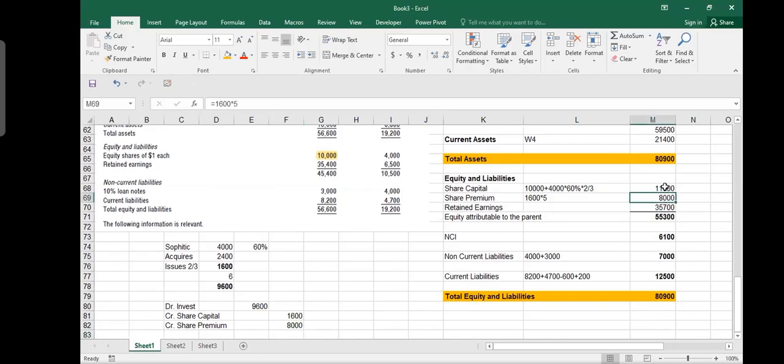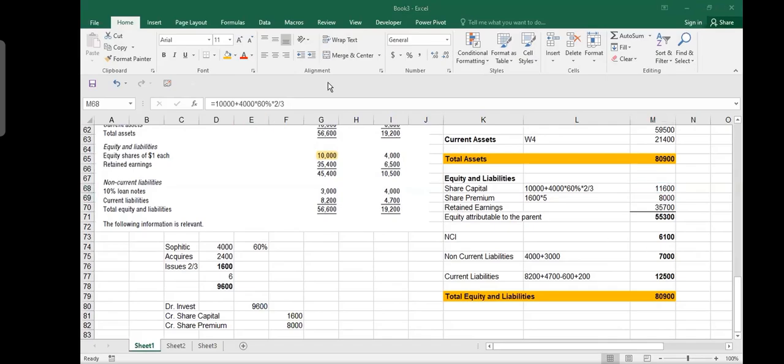Because 1.6 million we showed here. I already had 10 million. So 10 million plus 1.6 million becomes 11.6, and 8 million we show here. Okay. Because that was over and above the face value. That was extra to the face value. Thank you. Okay. Anybody else has a question, please?